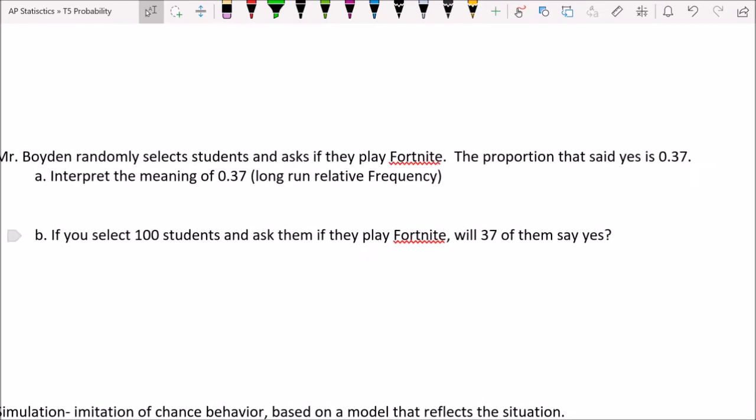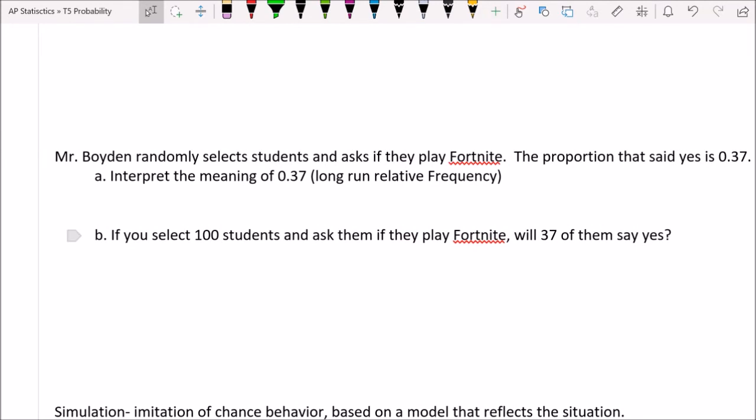All right, let's do an example problem. And this one involves long run relative frequency. All right, Mr. Boyden randomly selects students and asks if they play Fortnite. The proportion which said yes is 0.37. Interpret the meaning of 0.37 as a long run relative frequency. Okay, long run relative frequency is kind of a new term, but it's getting at that idea with the law of large numbers that, like with the blackjack table, if you play many hands, you will win about 49% of those if you use an optimal strategy.